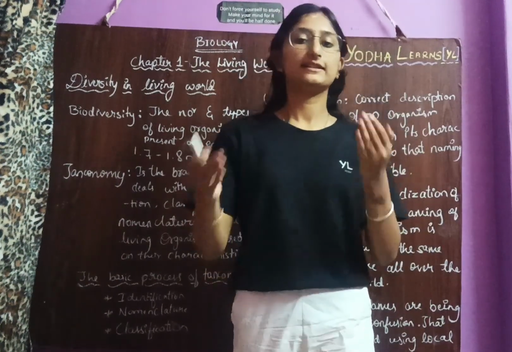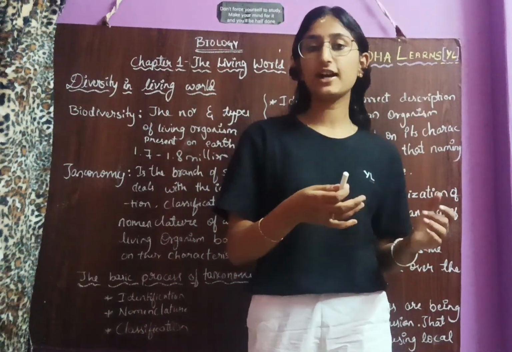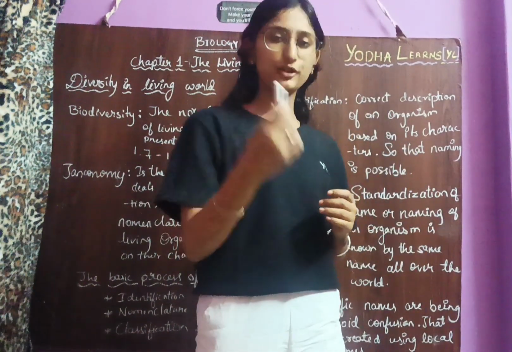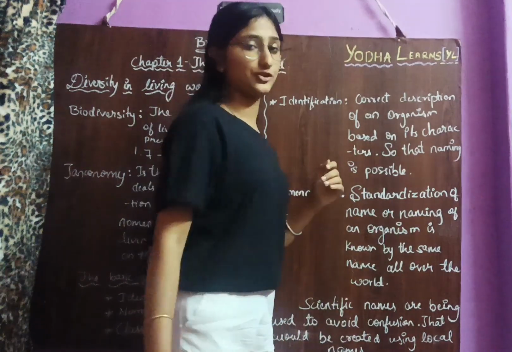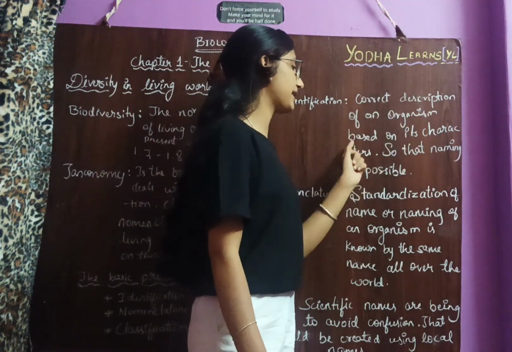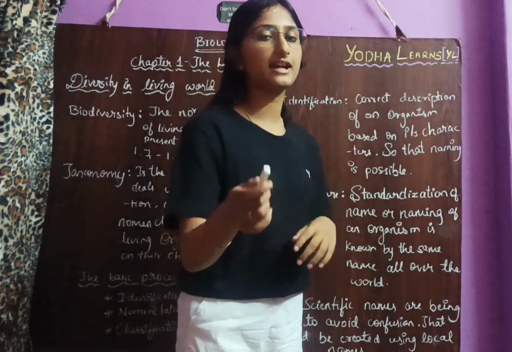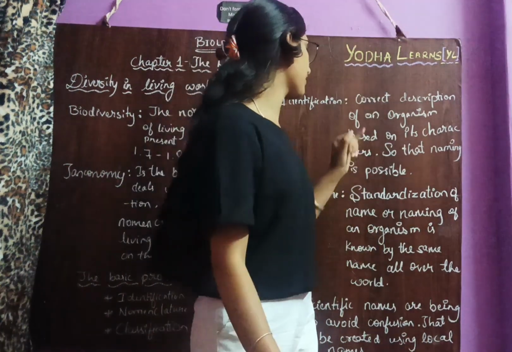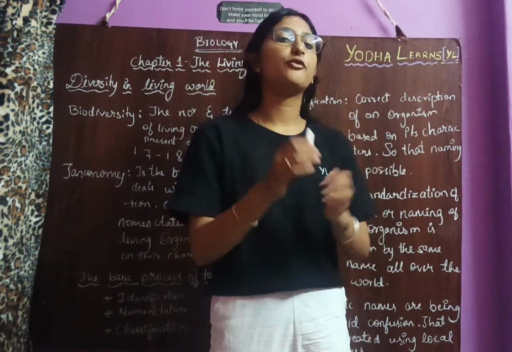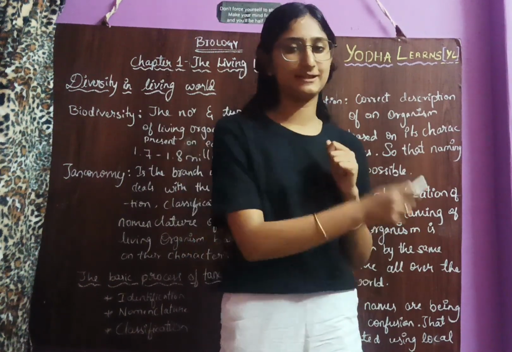First we will see the organism, we will collect the organism. After that we will identify it and give a name. After that we will classify it into similar groups. What is identification? Identification is a correct description of an organism based on its characters, so that naming is possible. By characteristics, we will identify the organisms. By identifying only, naming is possible.